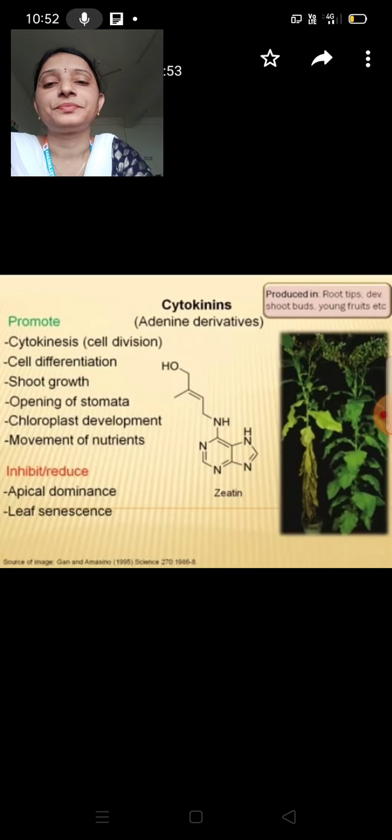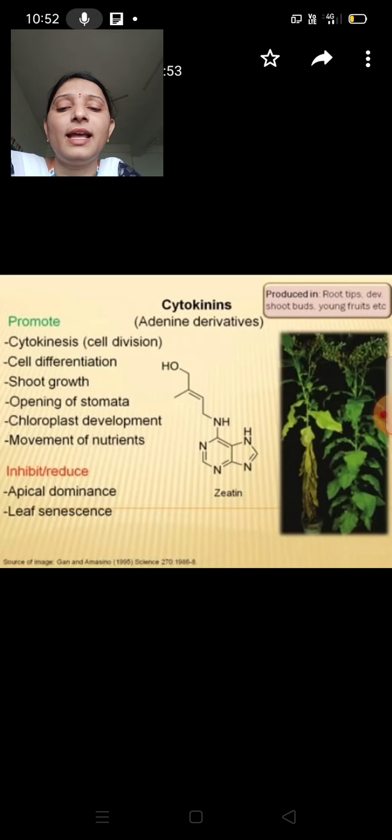Inhibitor. Cytokinins are inhibitory to apical dominance and leaf senescence. So, and next see this picture.